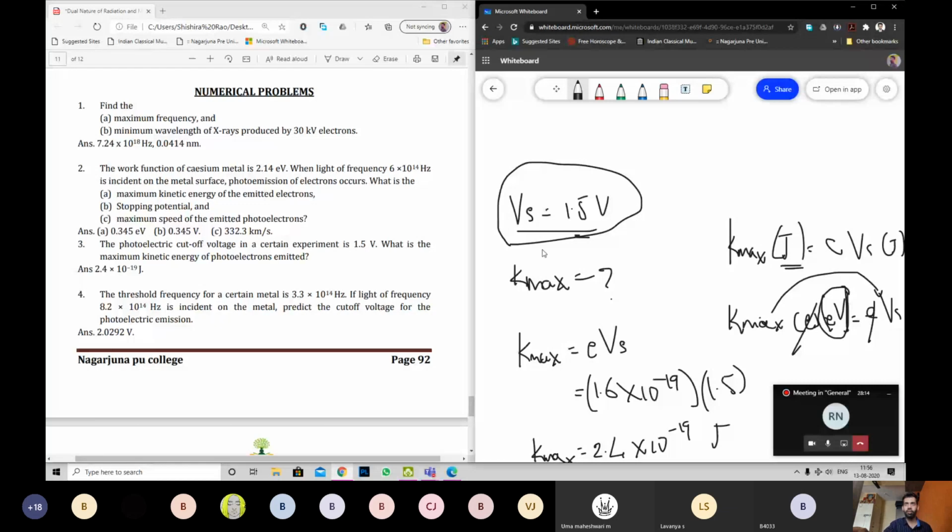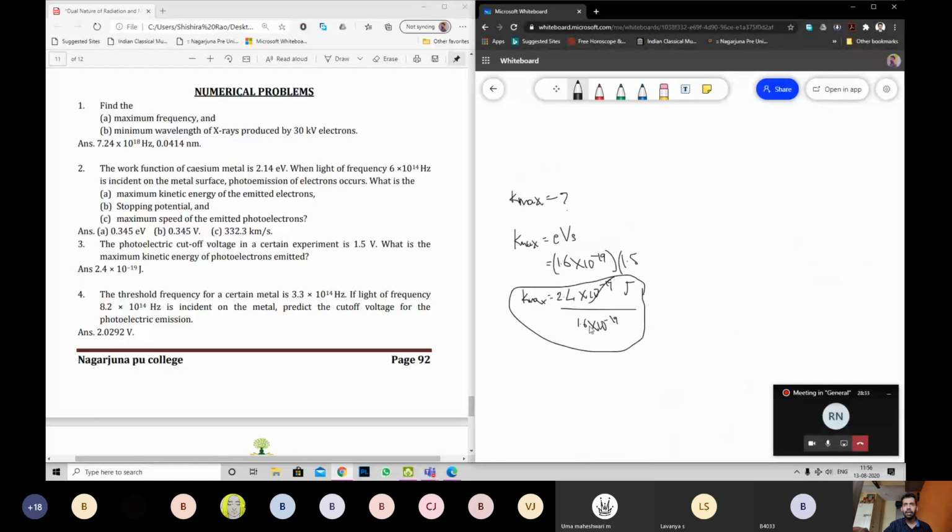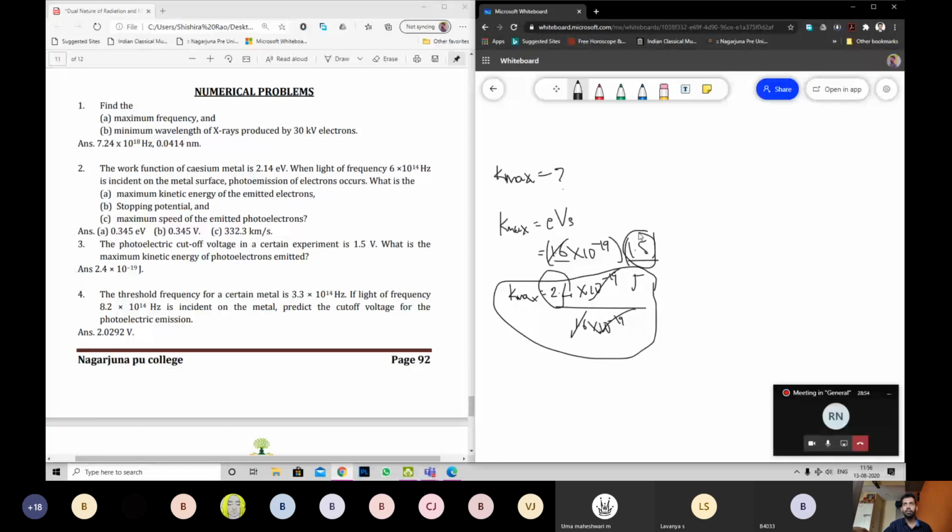No, you don't do it that way. You take it and you calculate this part. You tell me what you get. Cancel 10 power minus 19, 10 power minus 19. You'll have 2.4 by 1.6. Answer, same thing. 2.4 by 1.6 gives 1.5. This thing cancels, and the remaining is 1.5. Same answer we get. Any doubts here?